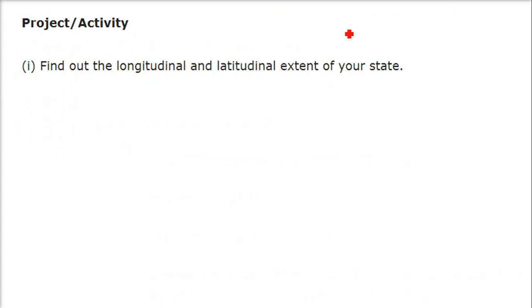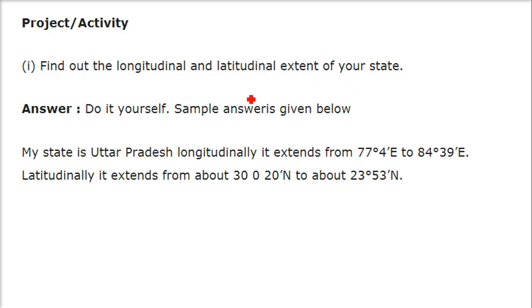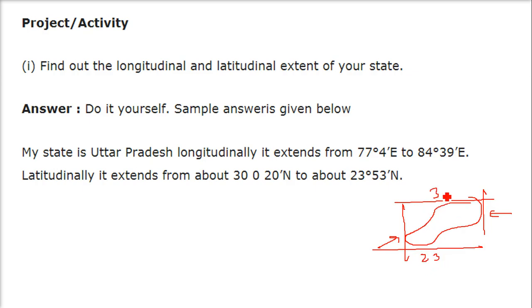Find out the longitudinal and latitudinal extent of your state. This you have to do by yourself. I'll just give you an idea. If you're living in Uttar Pradesh, the longitudinal extent is 77 degrees 4 minutes to 84 degrees 39 minutes, and the latitudinal extent is from 23 to 30 degrees 20 minutes.